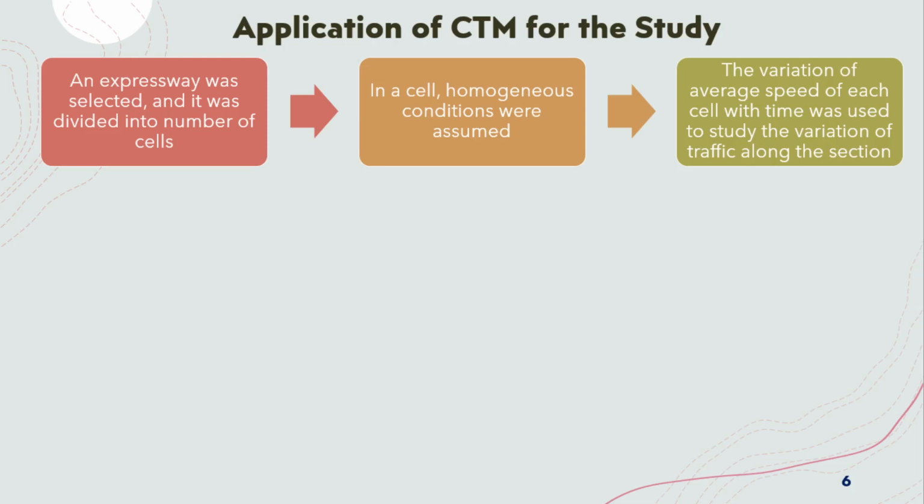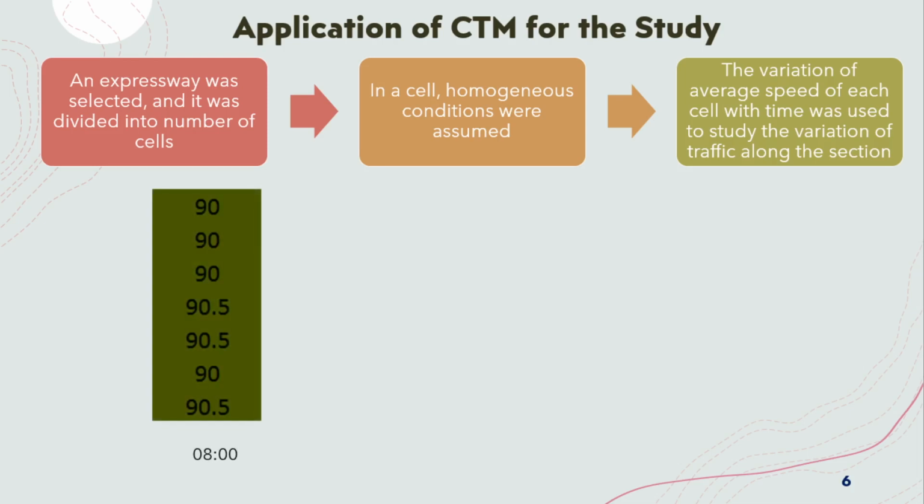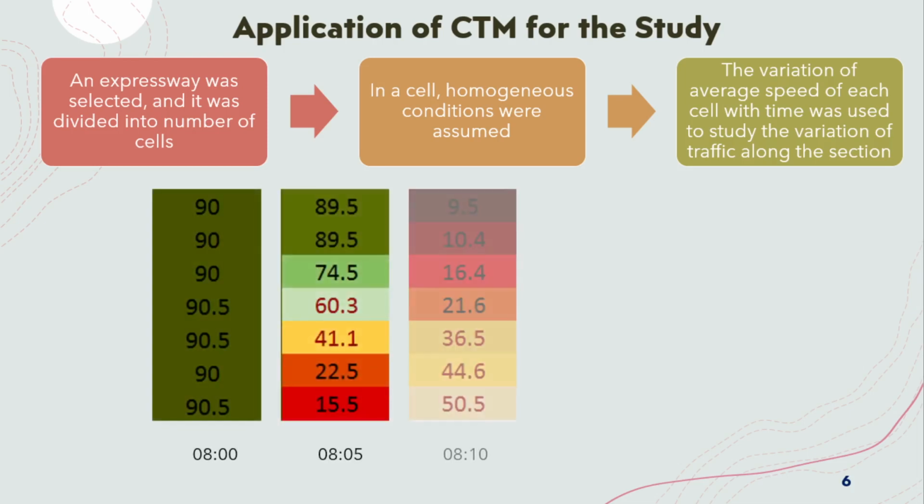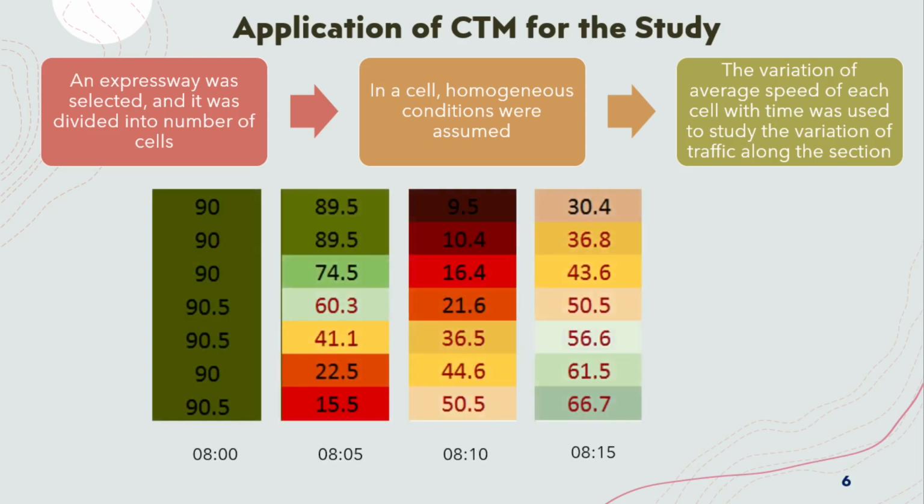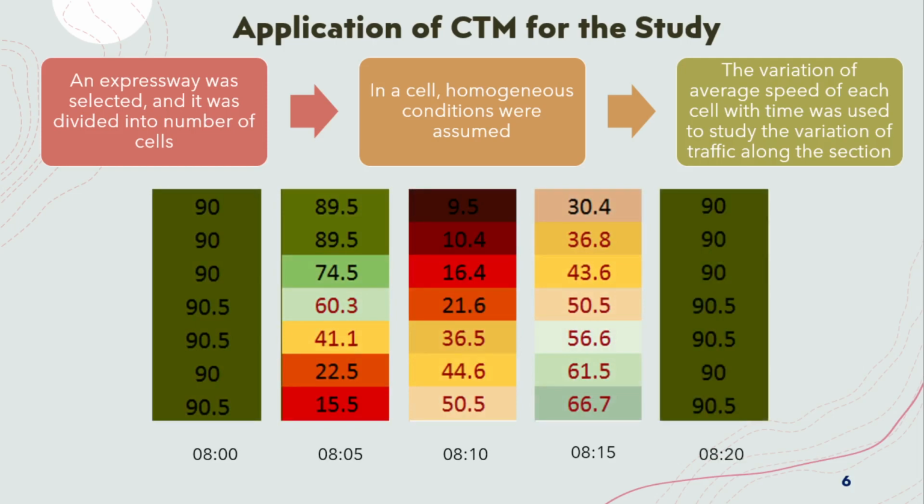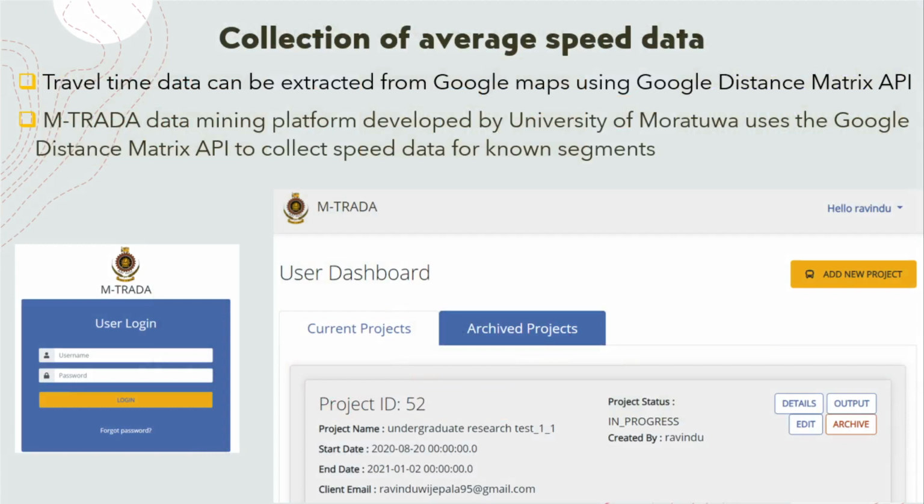First, an expressway section was selected and divided into number of cells. In a cell, homogeneous conditions are assumed. In this study, variation of average speed in each cell was observed instead of traffic density to study the variation of traffic along the section. This is how the variation of speed along a selected section of a road with time is represented using cell transmission model.